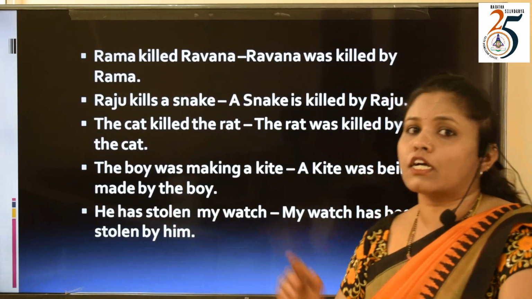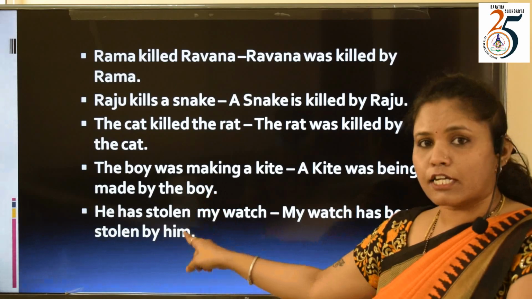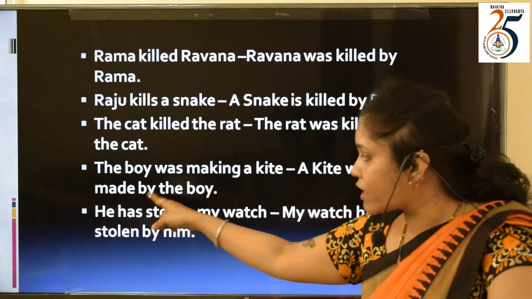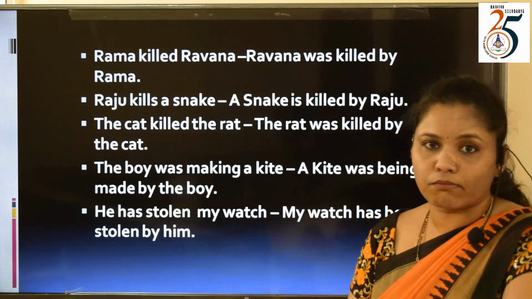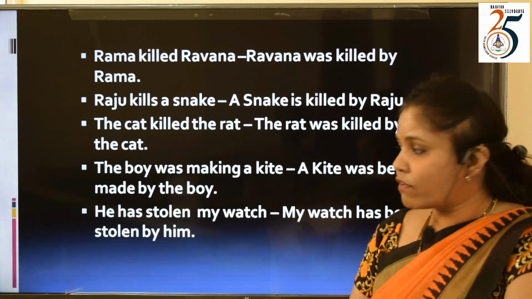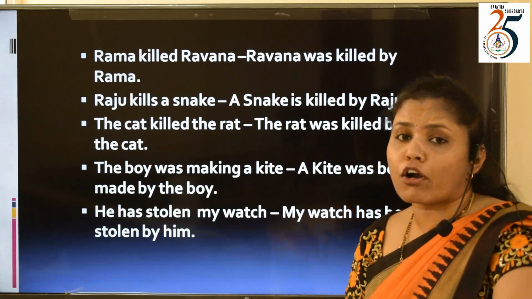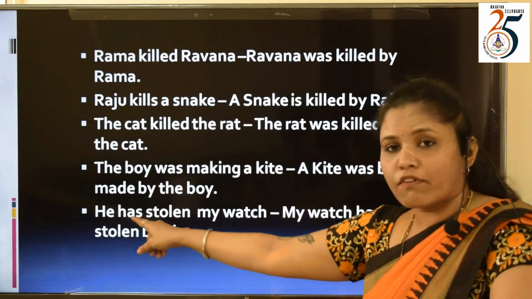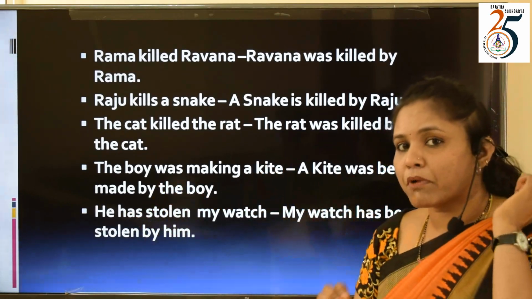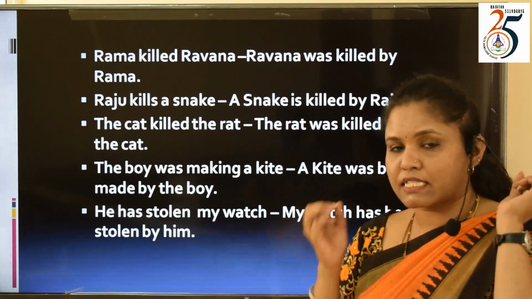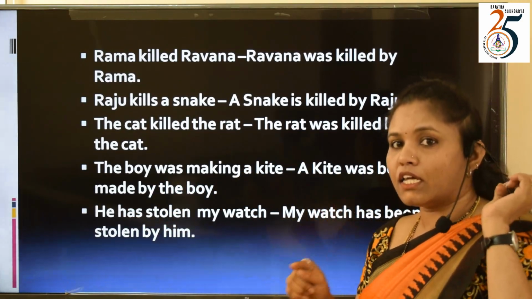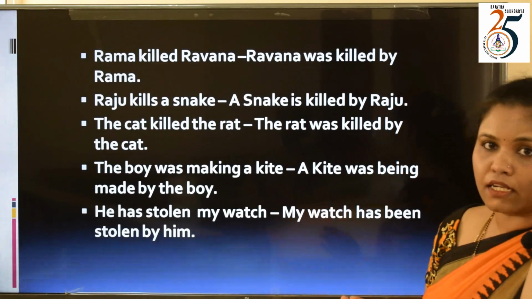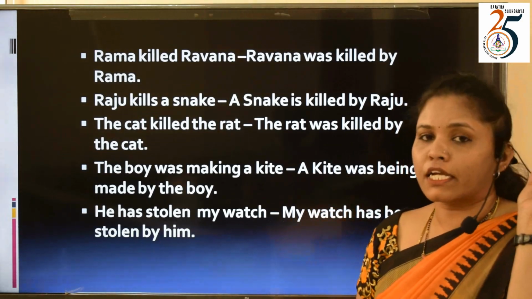You can observe that in a present perfect sentence, the verb is already in its V3 form. So you need not worry about any changes here. It is very easy. When the sentence is in present perfect, what has to be added is been. B-E-E-N. Been. Not the ing form of be, it is been.